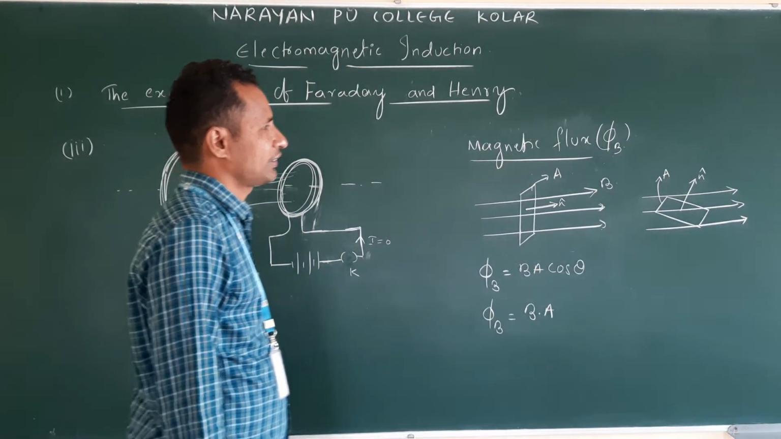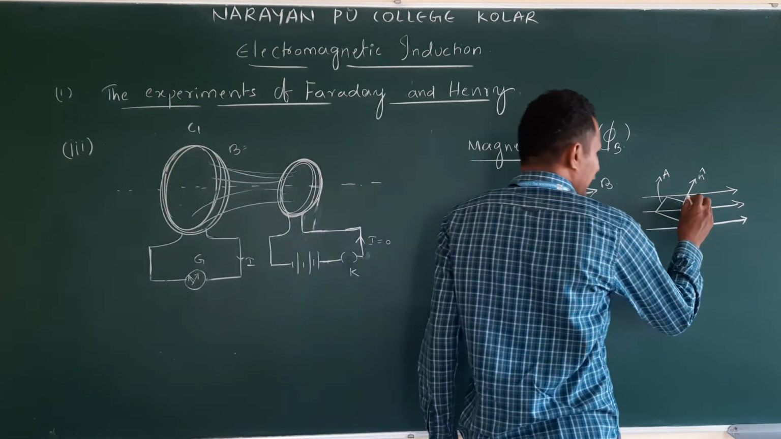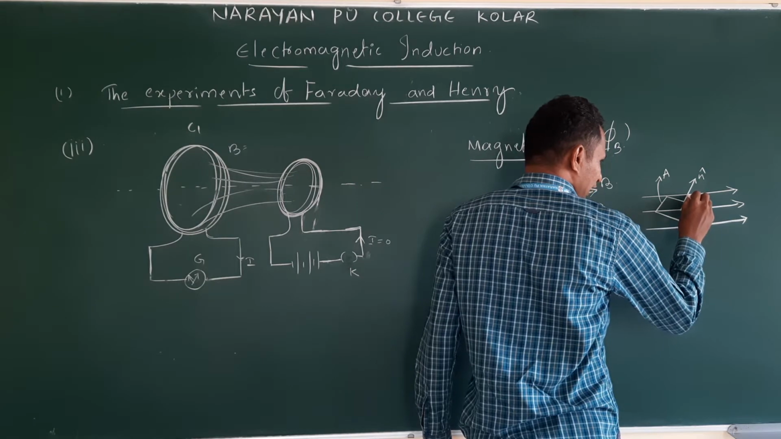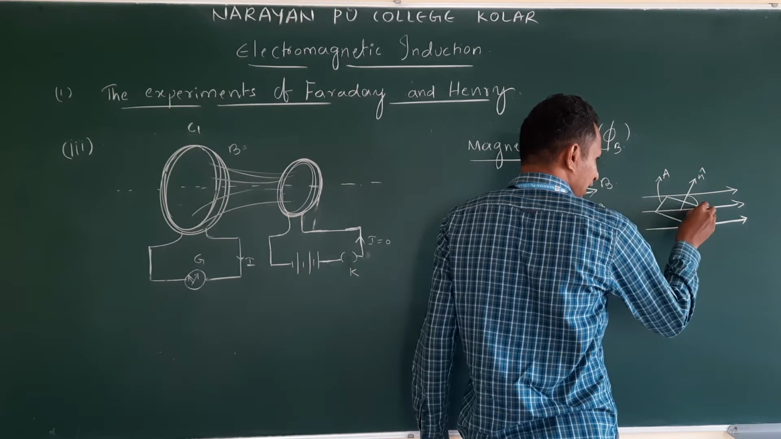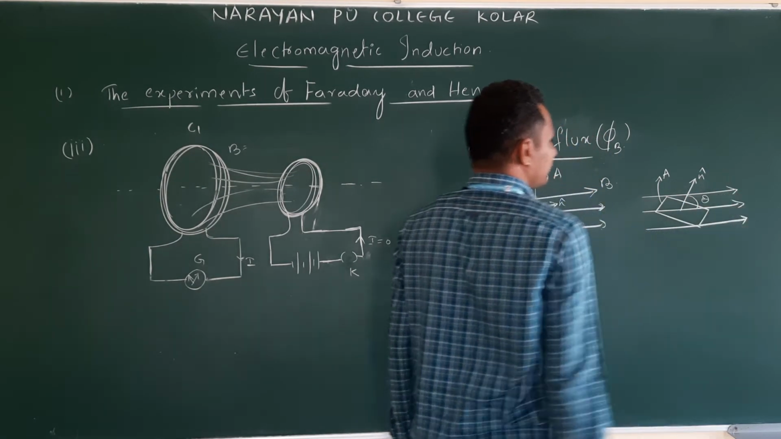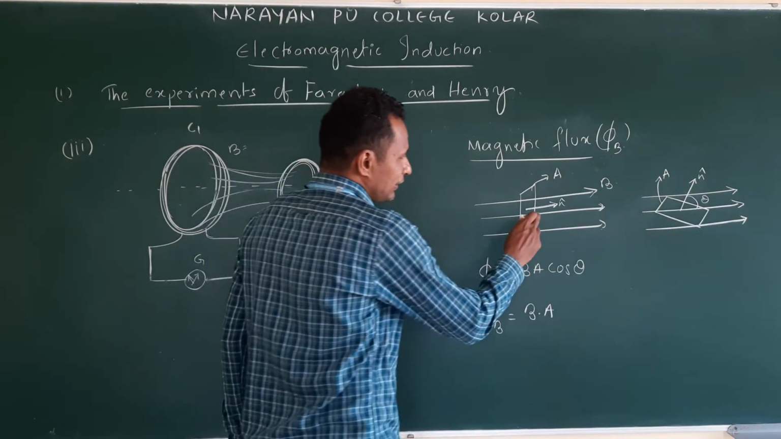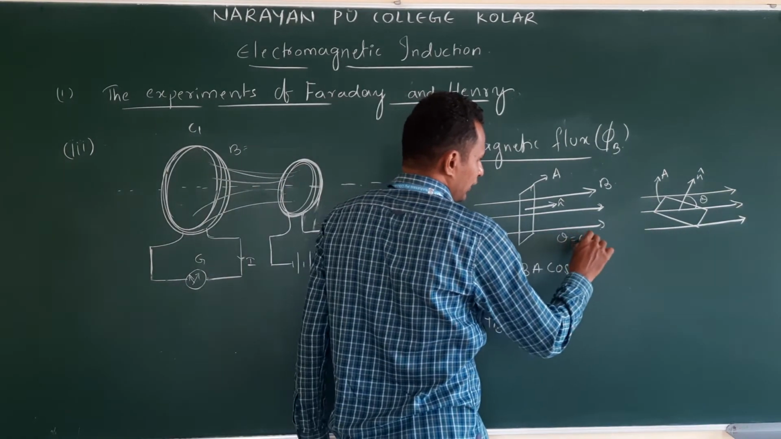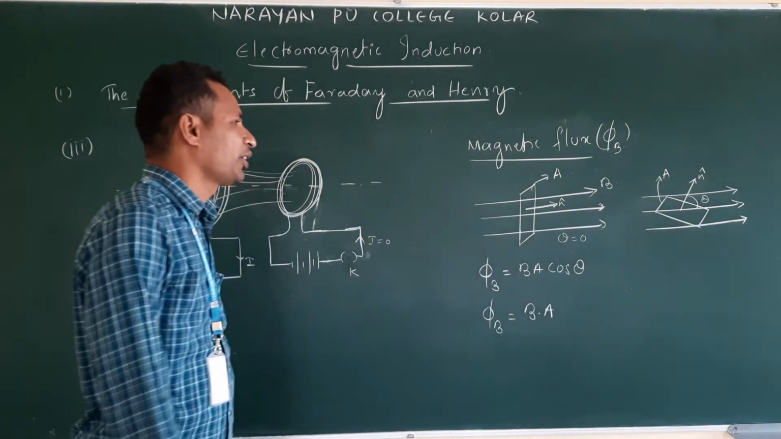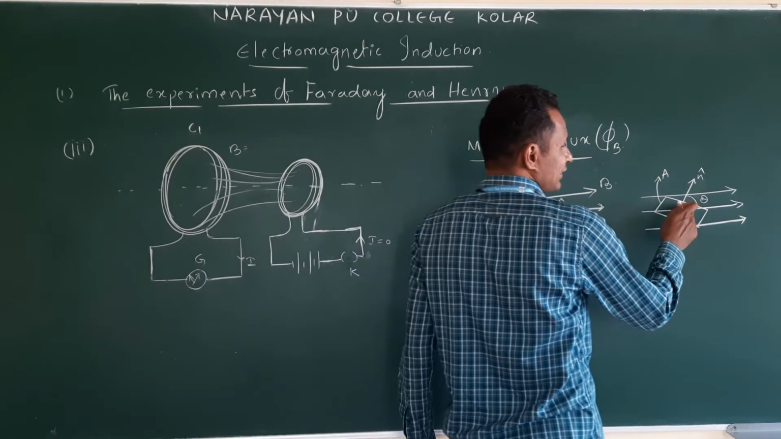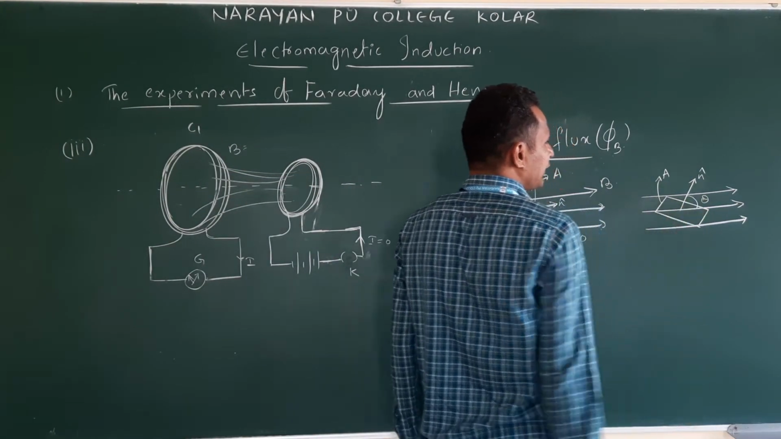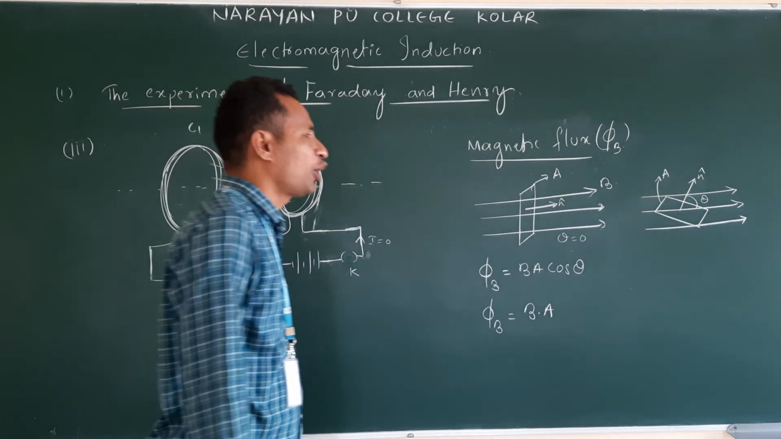In this case, what is the angle? We will take the angle between the area vector and the magnetic field line as theta. What will happen in this case? Theta will be 0. But we cannot say in this case theta is 0. It is making a certain angle. So what do we do in this?